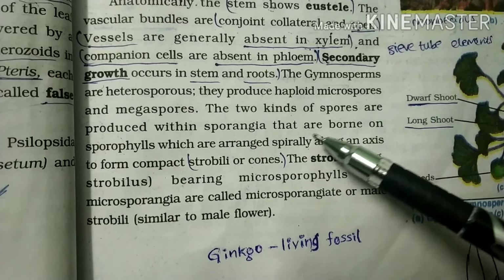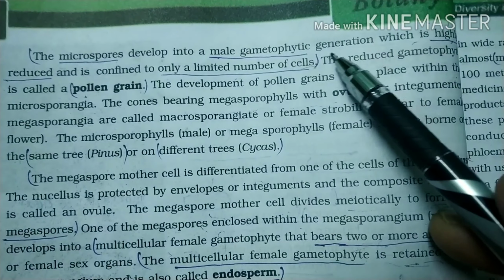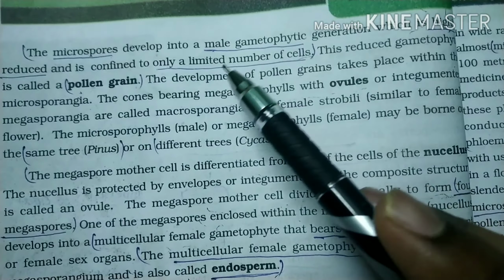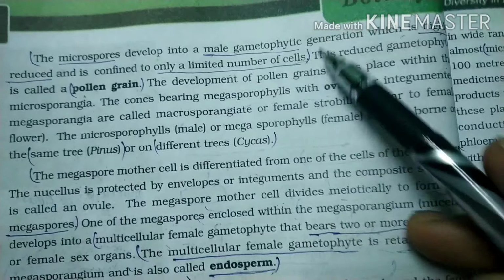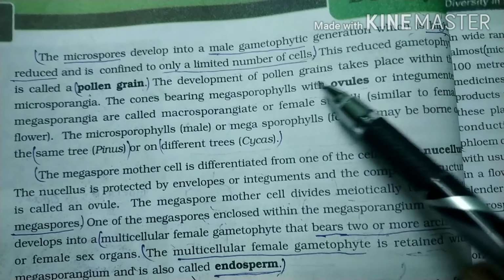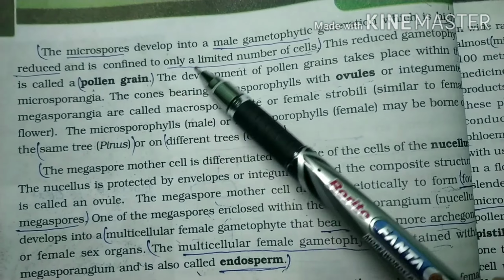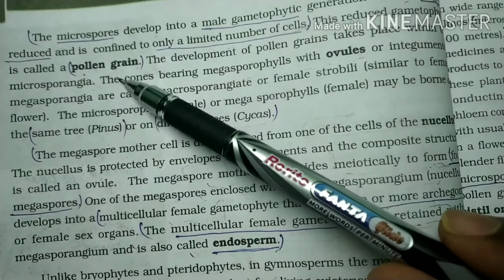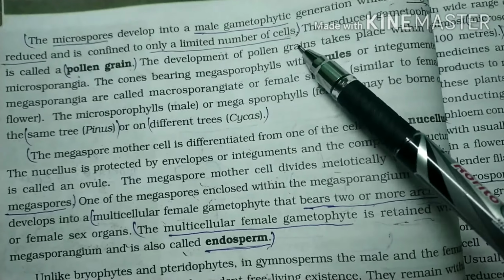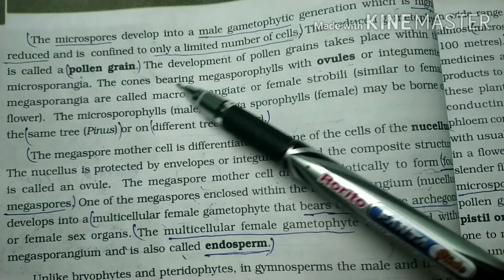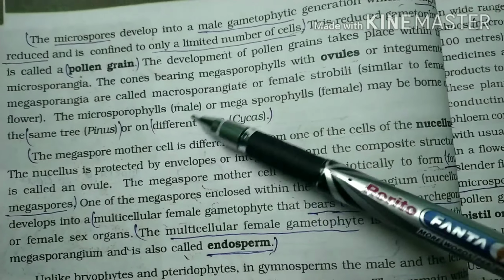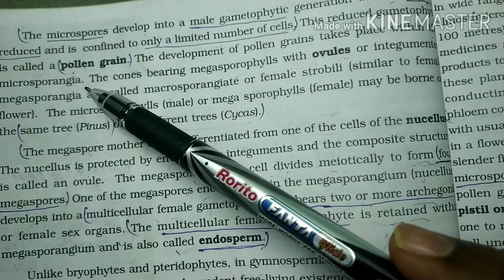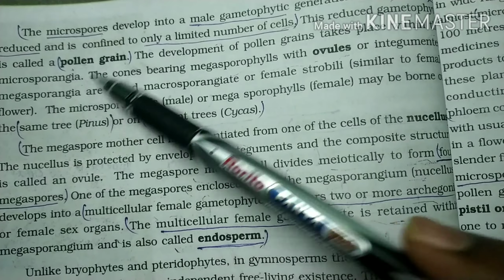This is all about the general characters. Let us enter into the important topic. So here, guys, the male gametophytic generation developed from microspores is highly reduced and confined to only a limited number of cells. These reduced gametophytes are called pollen grains. What is meant by pollen grain? Pollen grains help in fertilization, acting as the male gamete. The development of the pollen grains takes place within the microsporangia.